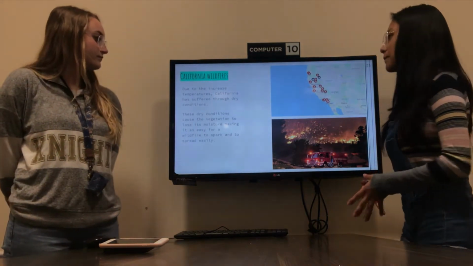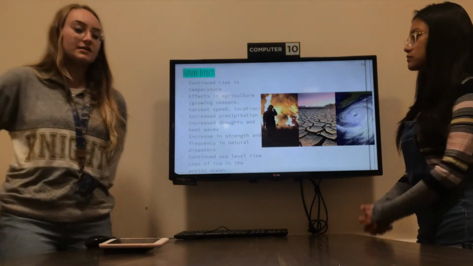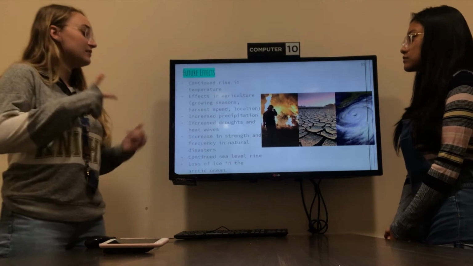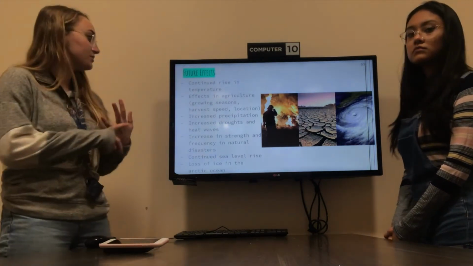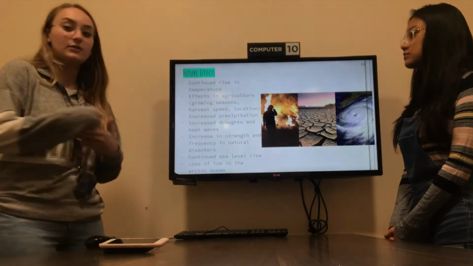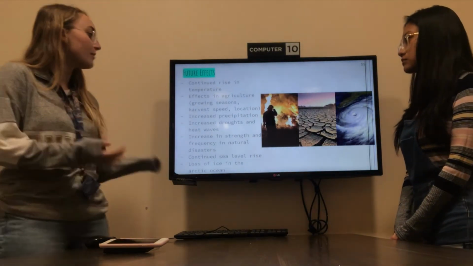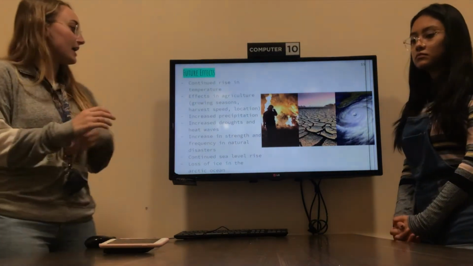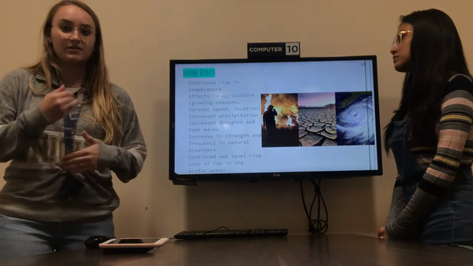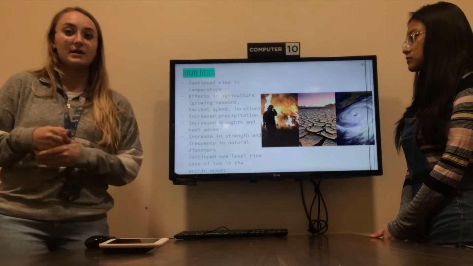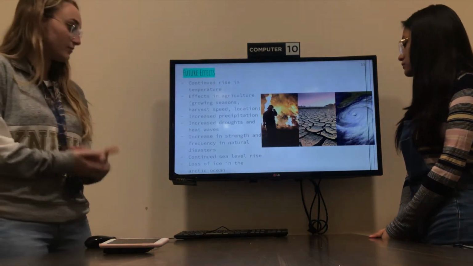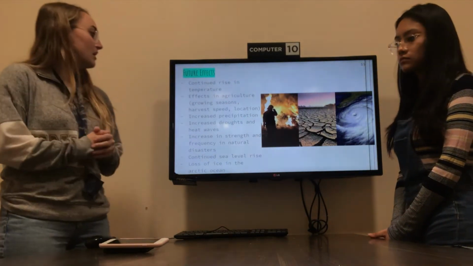spread easily. So some future effects that we could see as a result of climate change is a continued rise in temperature, of course, effects in agriculture such as the growing seasons, harvest speed, and location. So certain crops may thrive more in different locations now because they're warming, and the harvest speed may be faster or slower depending on what the crop needs when it comes to temperature or moisture.